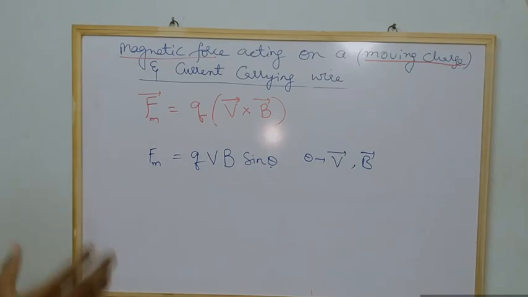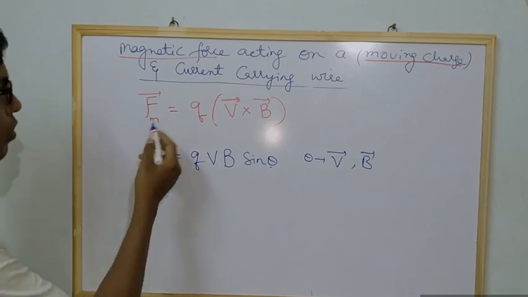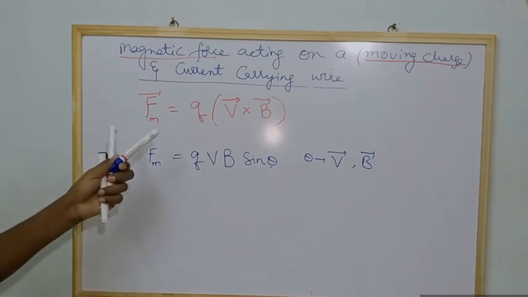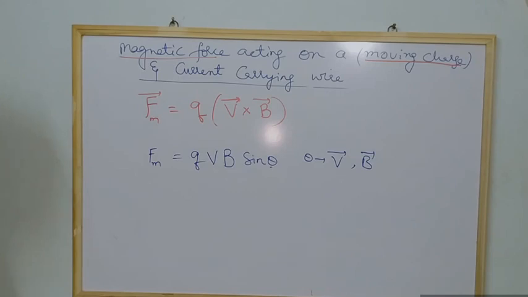So these points you have to note down. They are very important, and they will be very useful for you. From these two we can get two formulas here. This formula for magnetic force can be calculated with the help of the charge multiplied by both the velocity and the magnetic field.